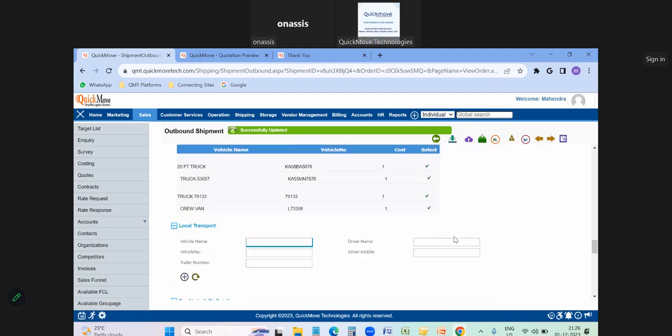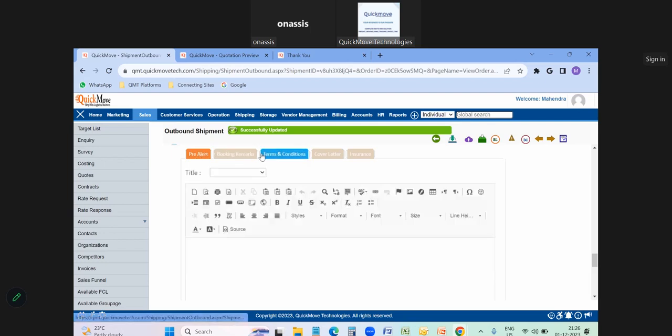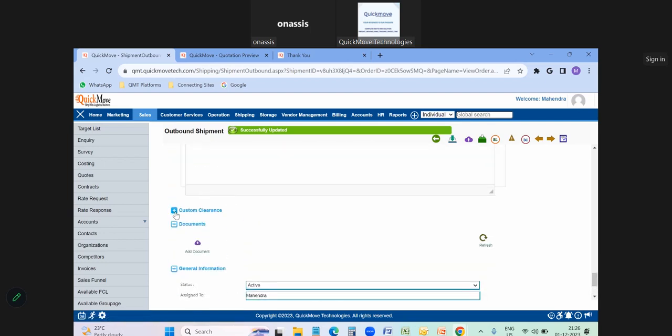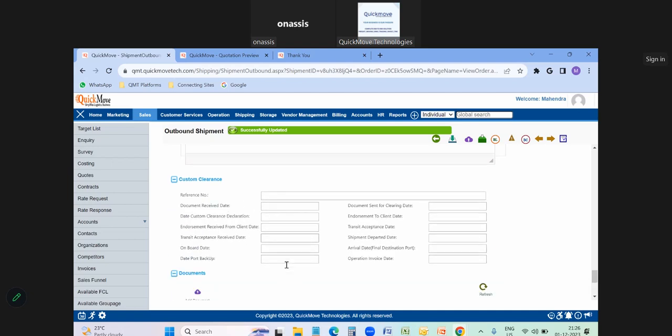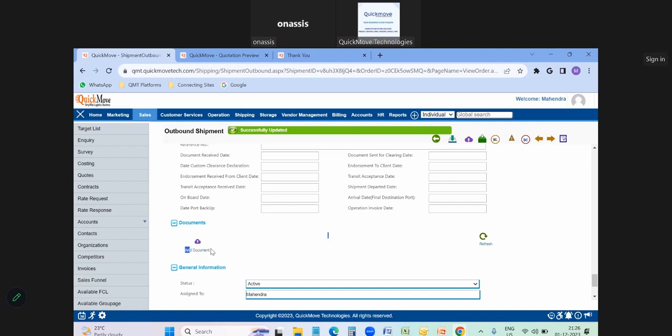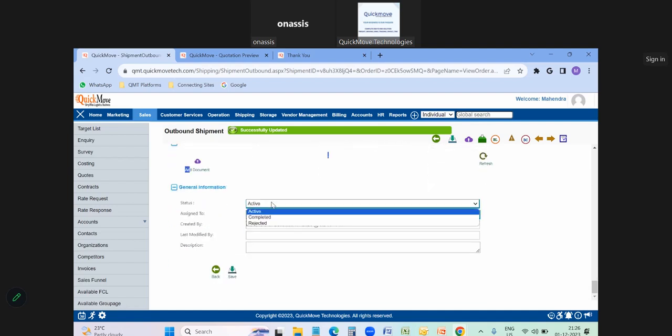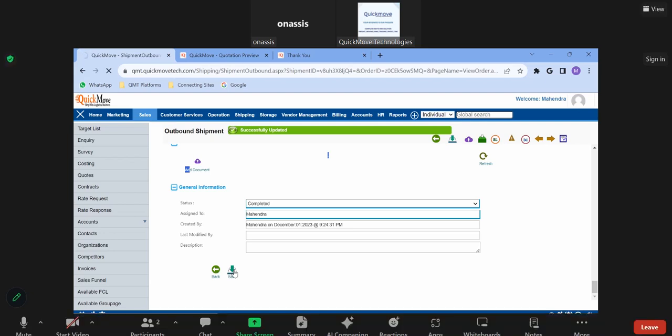Once I load them into the vessel, you can give the pre-alerts, booking remarks, and terms and conditions for this job. Then, any customs activities have to be done at the outbound shipment, so I can do the customs clearance activities here. Then I can upload the relevant documents here, make the status completed, and save it. Now the outbound shipment has been created.